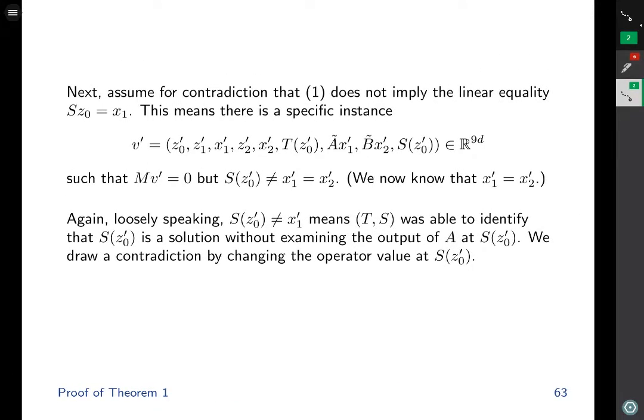Next, assume for contradiction that our linear system of equalities 1 does not imply the linear equality S z0 equals x1. By the lemma, this means that there is a specific instance v prime of this form, such that Mv prime is equal to 0, but the output of S is not equal to x1 prime. By the way, we have established that x1 prime is equal to x2 prime. Again, loosely speaking, the output of S not being equal to x1 prime means T, S was able to identify that the output of S is a solution without even examining the output of the operator A at the purported solution. We draw a contradiction by changing the operator value at the purported solution.